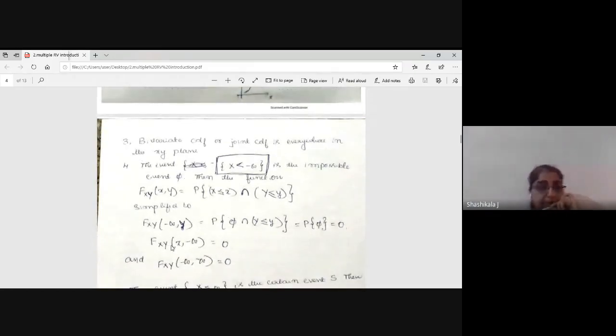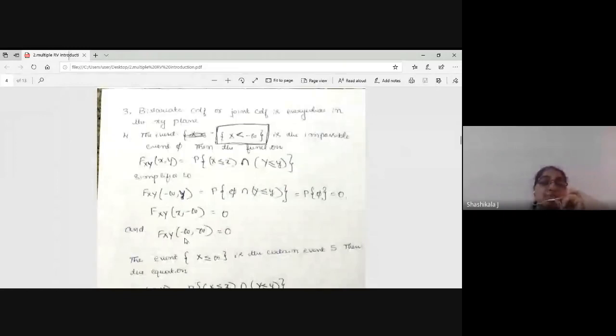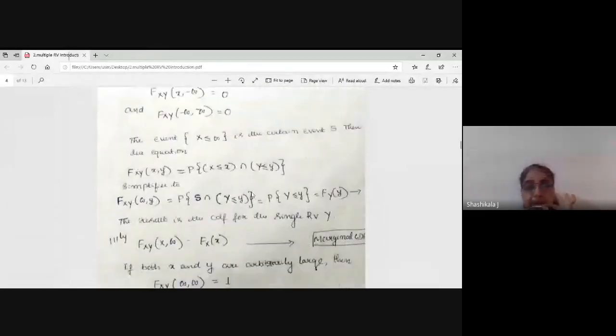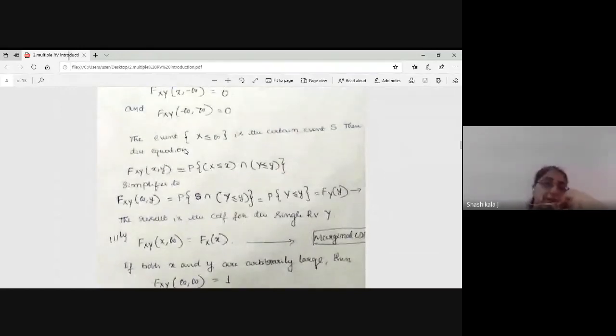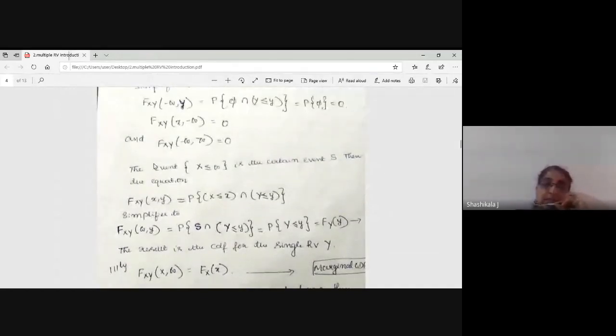Similarly, if x is a valid value and y is less than minus infinity, then it is 0. And if both are below minus infinity, those are impossible events, so that is 0. This is not going to be used much, but next are the important points. Please understand. Now the event X less than or equal to infinity is the certain event.